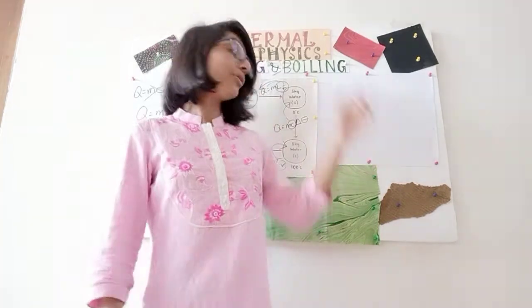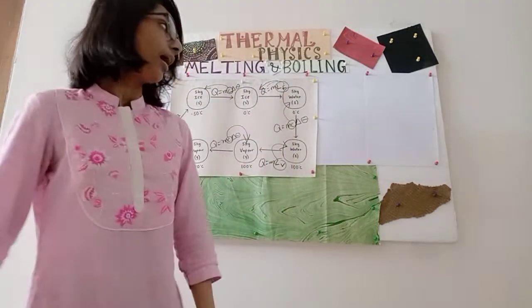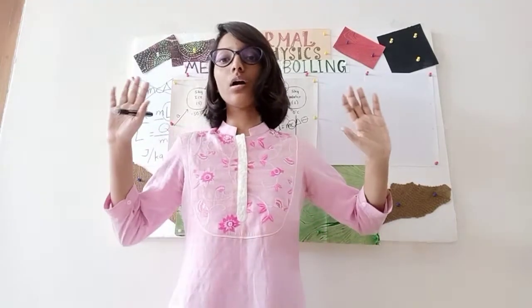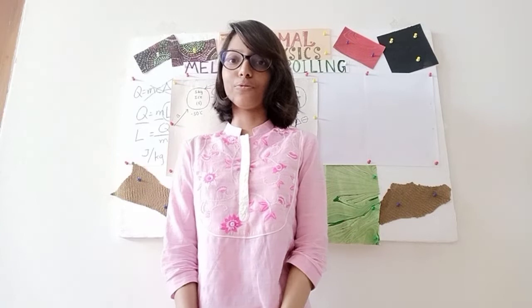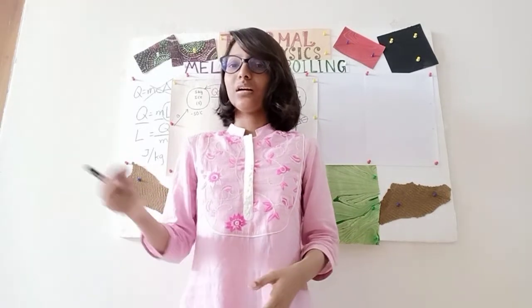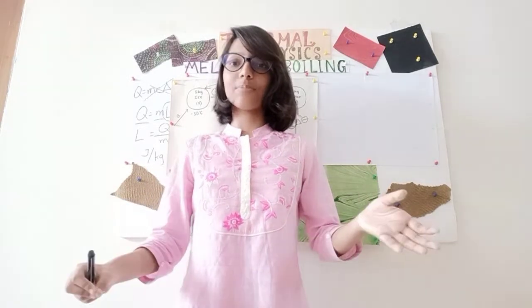Alright, so now that we know about these things, we are very well acquainted with the entire scenario. I don't think we are confused anymore about what happens in this case and in that case.